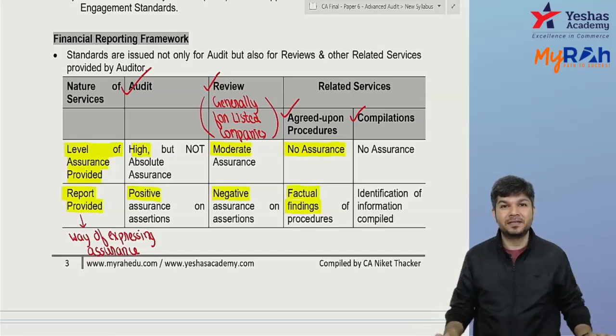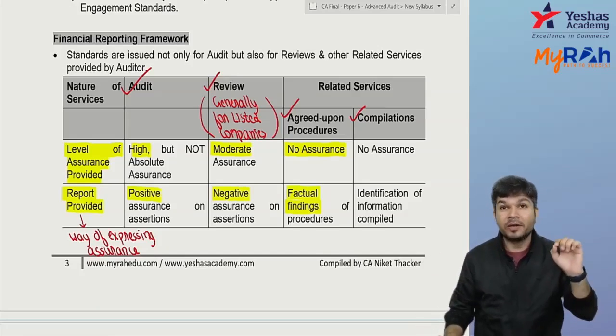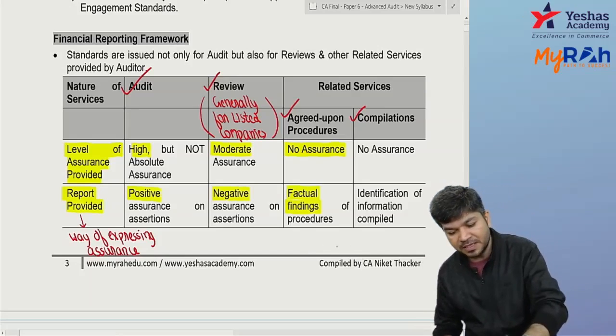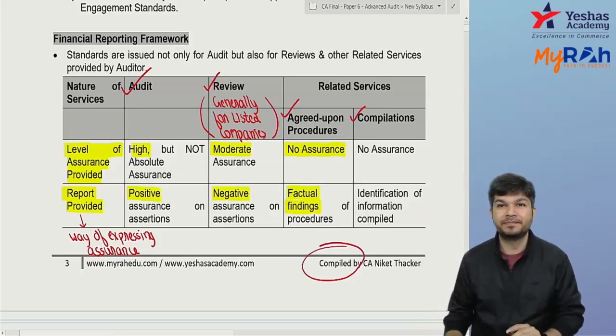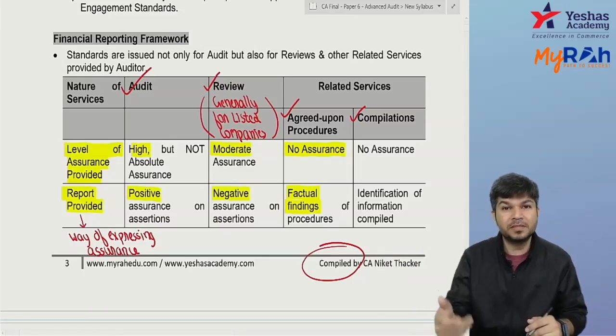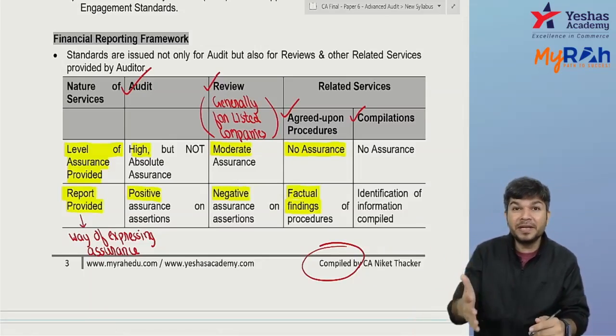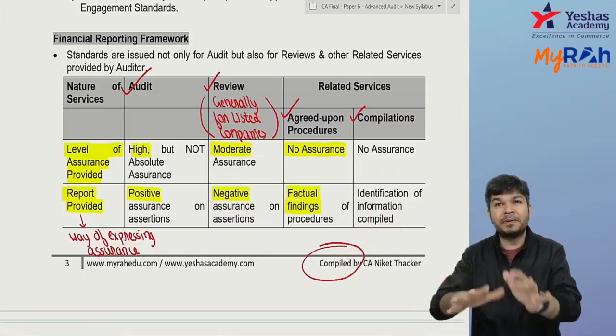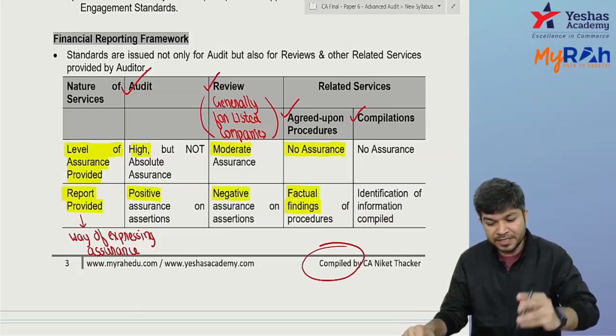Prepare a summary. Okay, so am I doing auditing over here? No. I am preparing. Now see, if you see over here, this material says, compiled by me. It's compiled by CA Niket Thacker. Compiled is what? Prepared. So this is basically prepared by me. I would have taken a base of ICI material. So by taking ICI material as base, I have prepared this material. Are you getting my point?